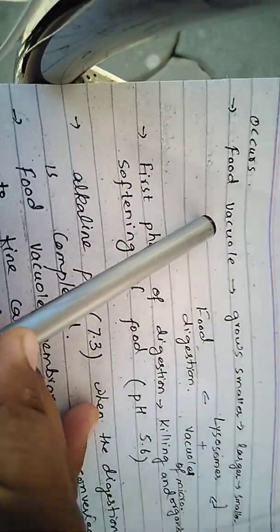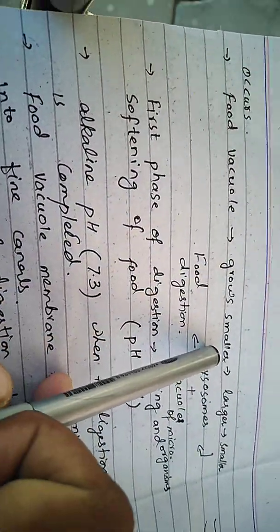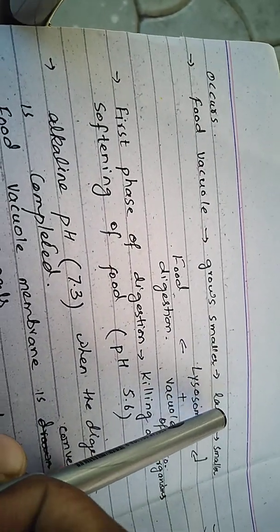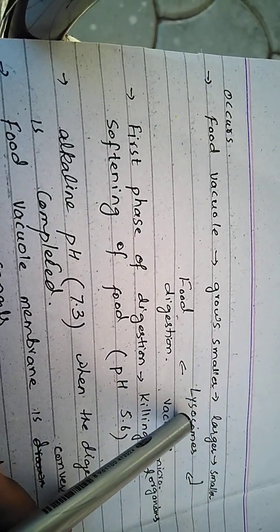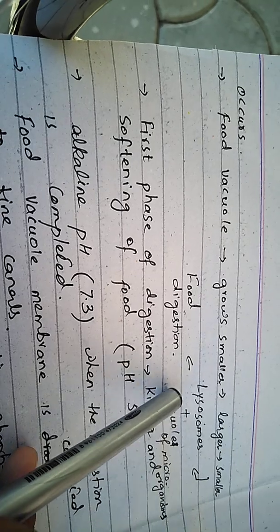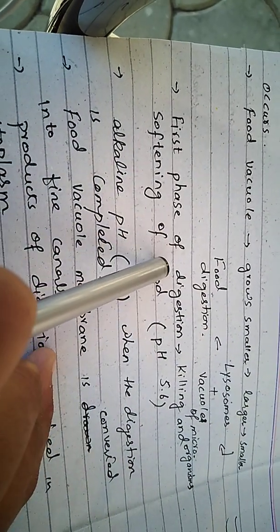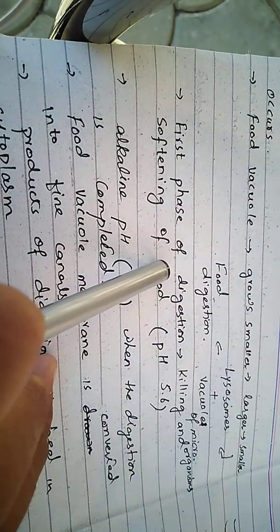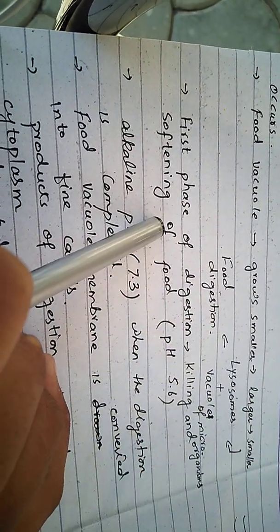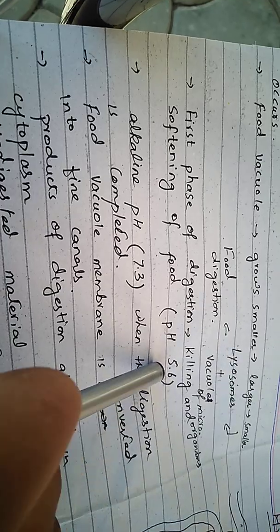The food vacuole grows smaller, then larger, and then again smaller. Then lysosomes combine with the vacuole and food digestion occurs in amoeba. The first stage of digestion is the killing of the microorganisms at the acidic pH of 5.6.